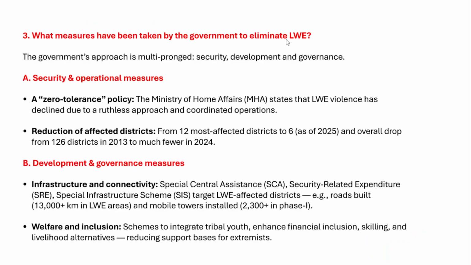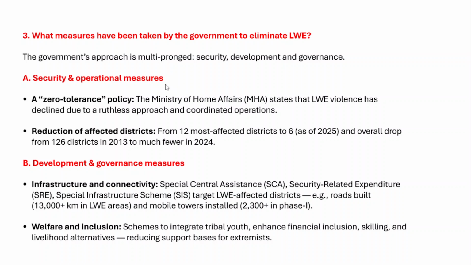Now, what measures have been taken by the government so far to eliminate left-wing extremism? In fact, left-wing extremism is a major threat that India has been facing. Therefore, in order to deal with left-wing extremism, there is a need for a multi-pronged approach that looks after security, development, and governance. Security needs to be taken care of, governance should also be given adequate priority, and development should also be taken care of. So there is a need for a multi-pronged strategy which keeps in mind all these three things.